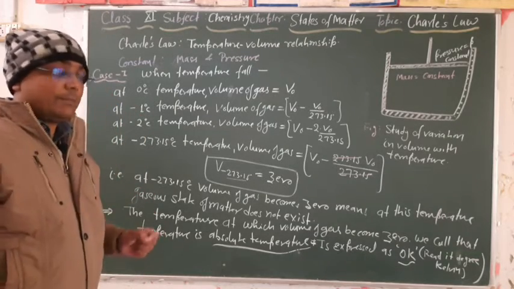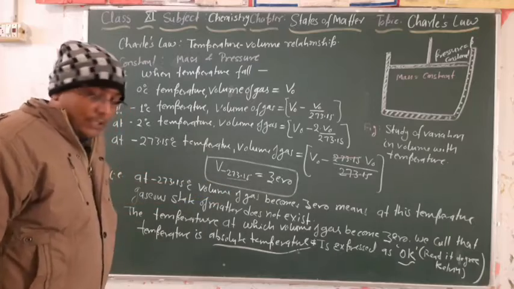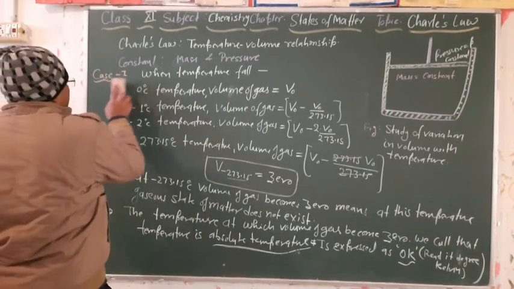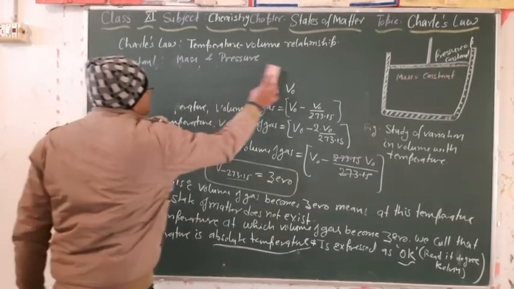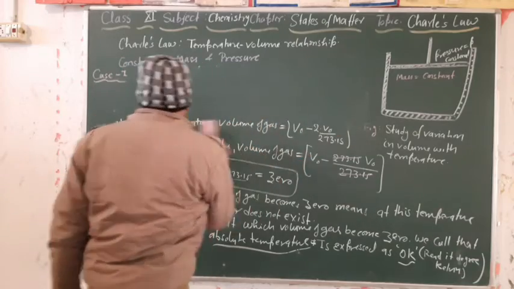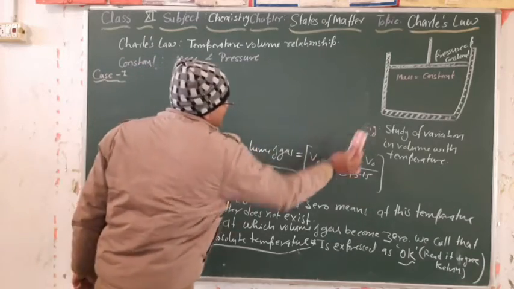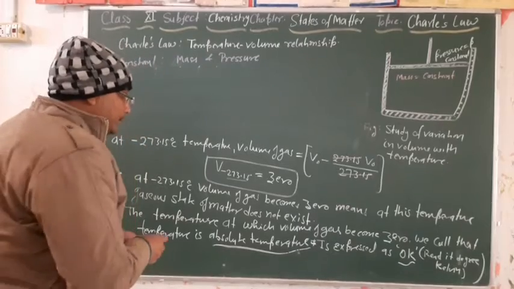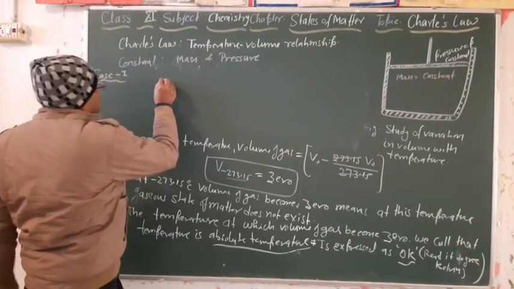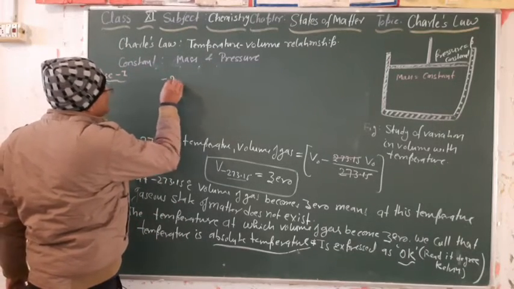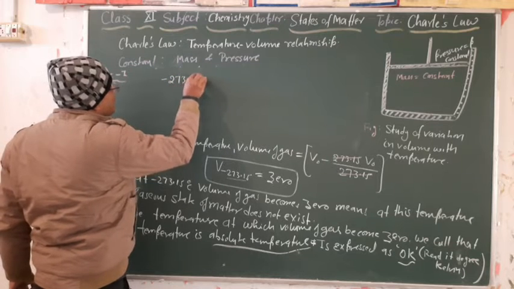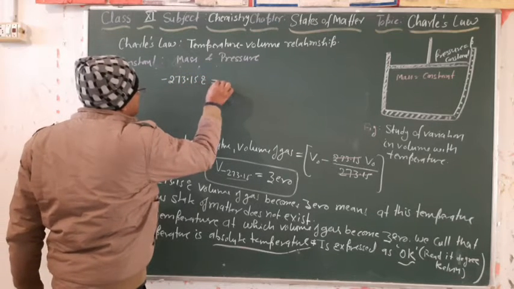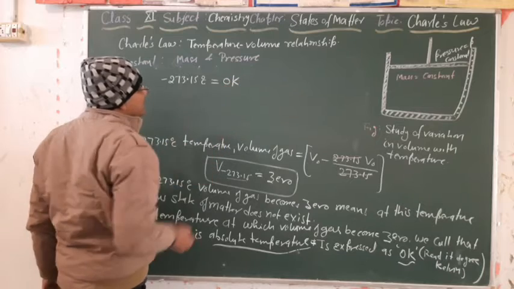At the 0 Kelvin temperature, the volume of the gas becomes 0. We can draw some conclusions from this point: minus 273.15 degrees Celsius is equal to 0 Kelvin.